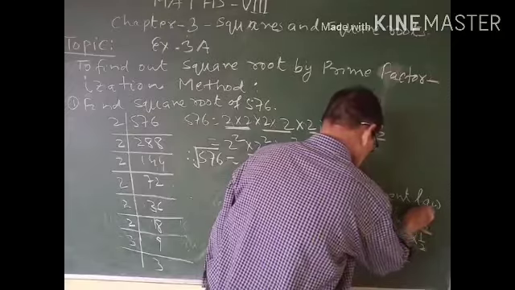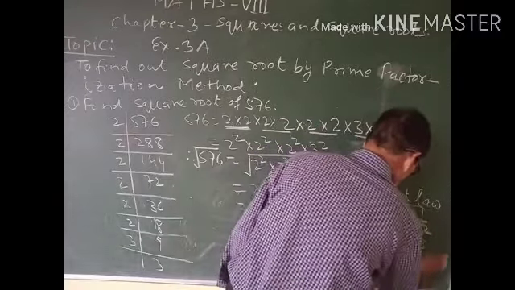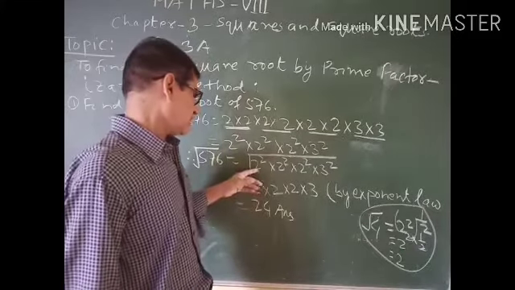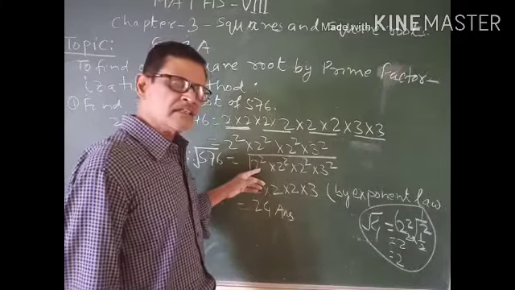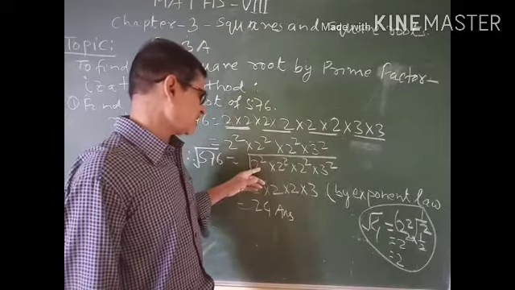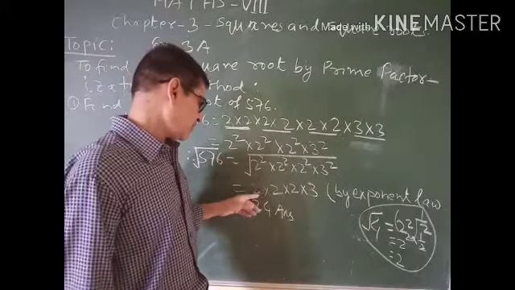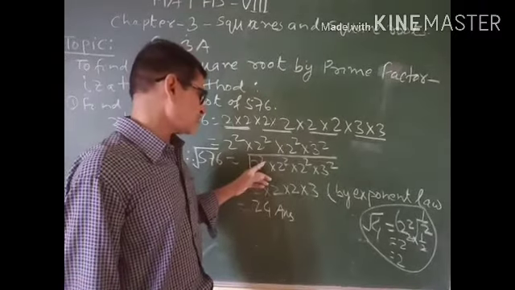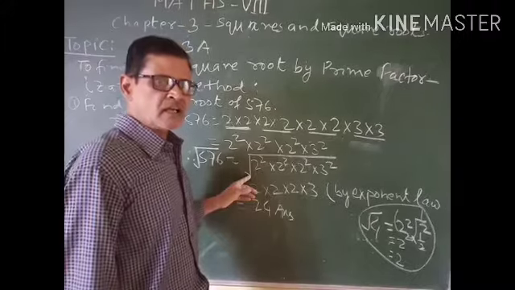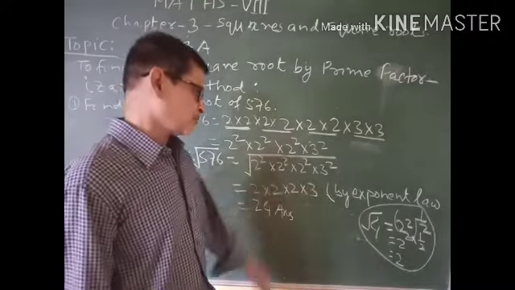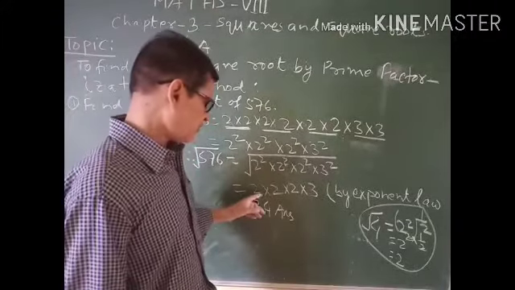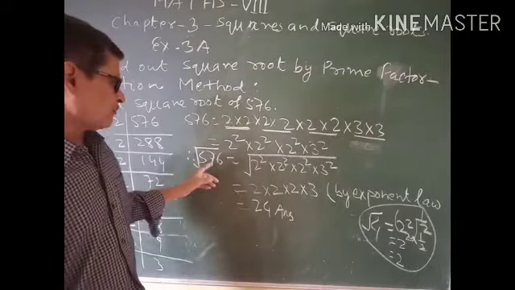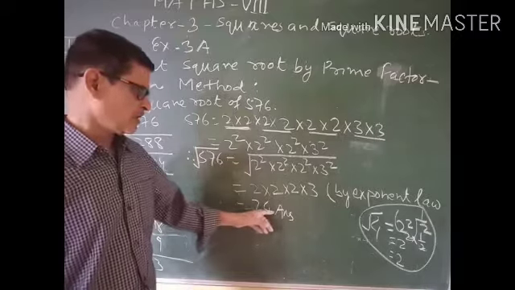So like this, the square root is on each quantity, and each quantity has a square. Therefore, if you omit the square, then the square root sign will also be omitted by the exponent law. So this is how, if you multiply, you get 24. It means the square root of 576 is 24.